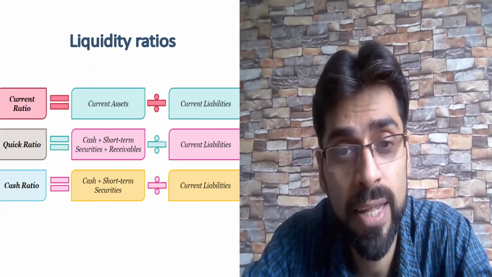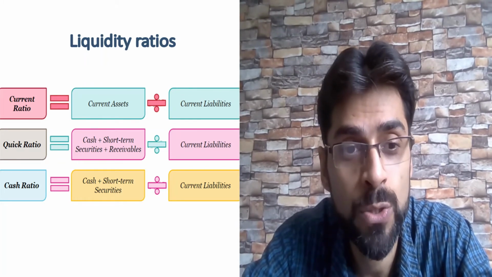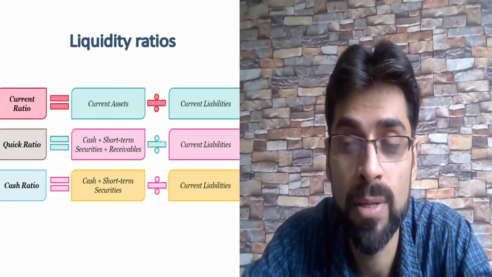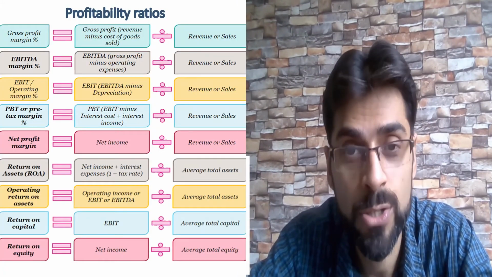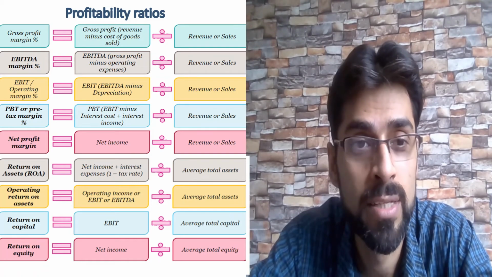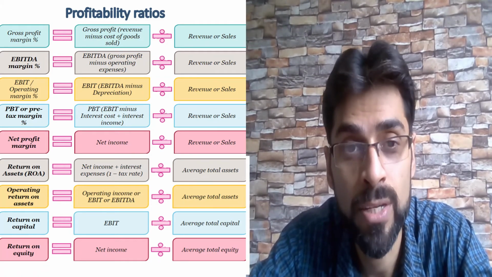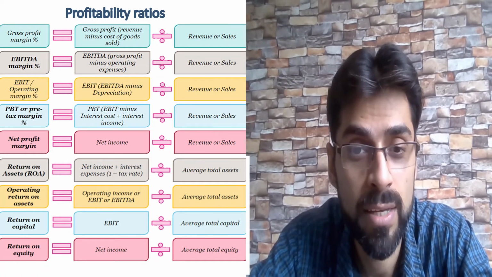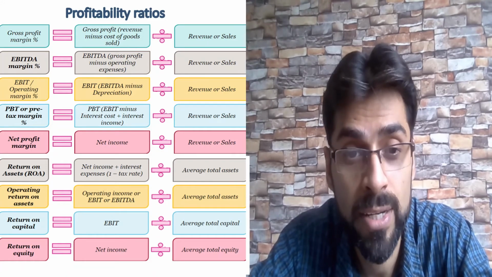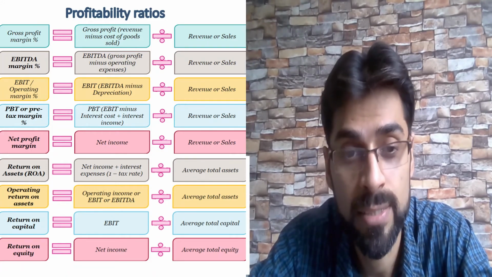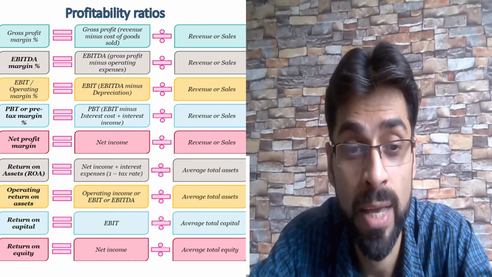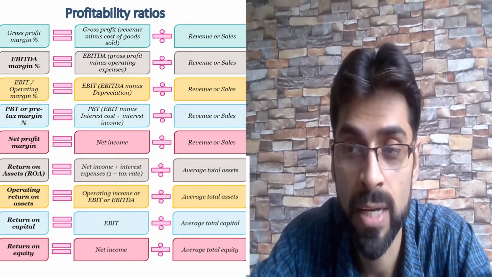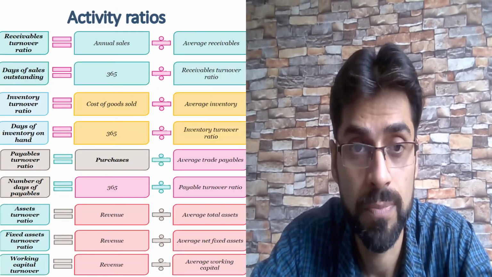Similarly, liquidity ratios, we are all familiar with current ratio, quick ratio, cash ratio and all. Current assets, these are pretty commonly used. And profitability ratios we also commonly use, such as gross profit ratio, GP upon sales. Then we have net profit ratio, net profit divided by sales, return on capital, EBIT divided by average total capital, and return on equity, net income divided by average total equity and all.